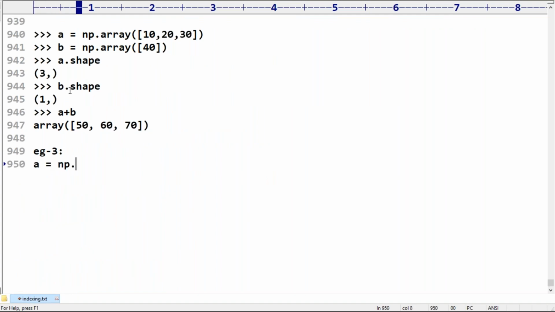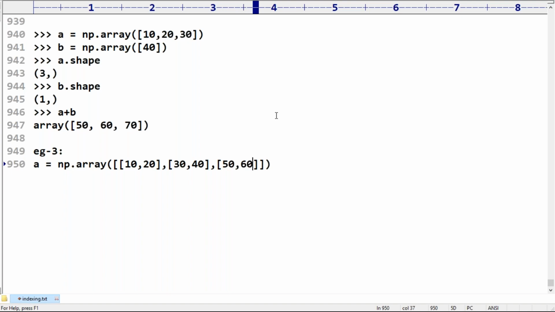A is equal to np dot array of, okay, sir, can you please tell what is the dimension of this array? What is the dimension of this array? It is 10, 20, 30, 40, 50, 60.